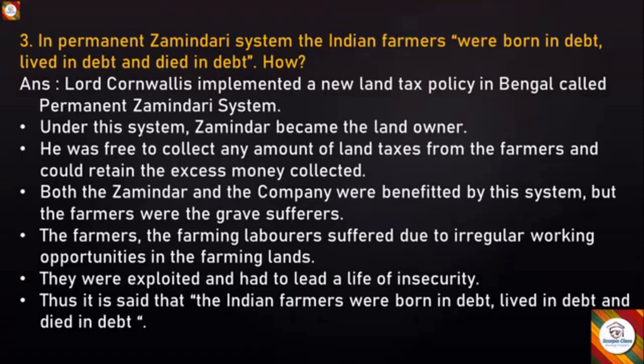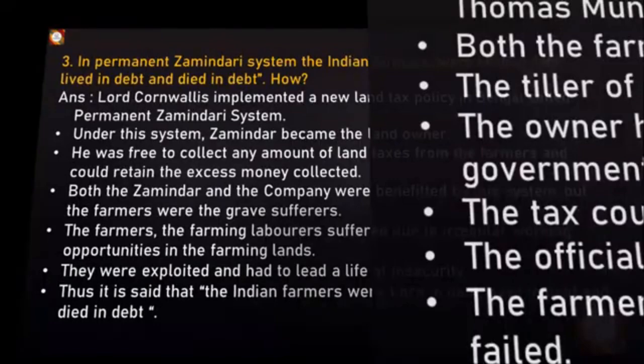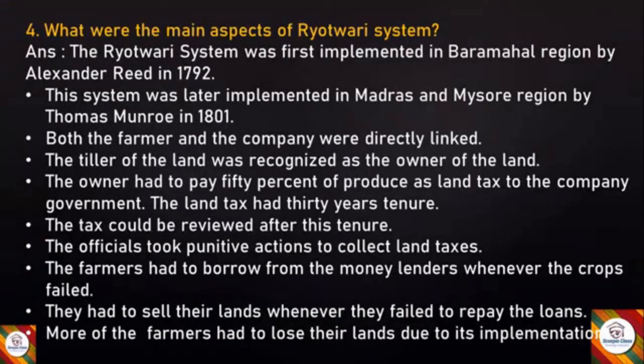The farming laborers suffered due to irregular working opportunities in the farming lands. They were exploited and had to lead a life of insecurity. Thus, it is said that the Indian farmers were born in debt, lived in debt, and died in debt. So, next question. What were the main aspects of Raithwari system?